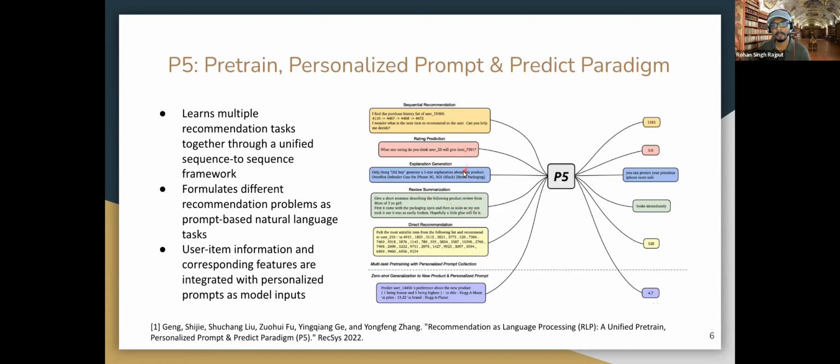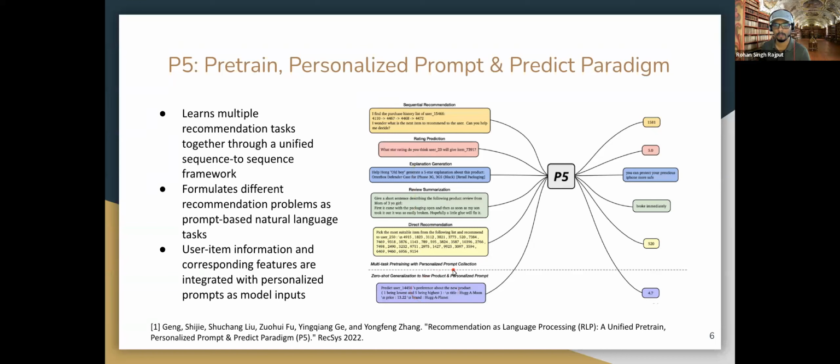So let's see here. On the top, you see that if we want to do sequential recommendation, we can give a sequence of user IDs or item IDs to the recommendation system and ask it what the next ID is to predict for the user. Similarly, we can do rating prediction, explanation generation, review summarization, direct recommendation, right?